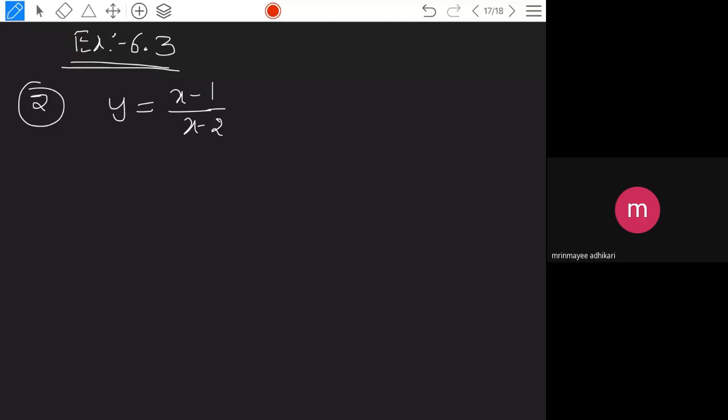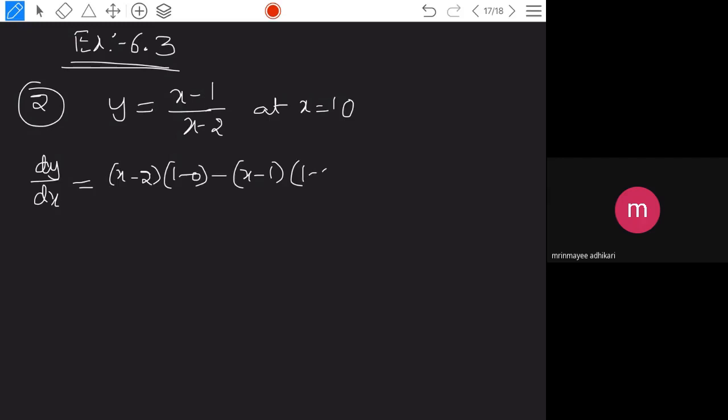For this you need to find the tangent. It is not necessary to draw how this curve will be, but you have to find it at x is equal to 10. So first you find dy by dx. It is the u by v method: x minus 2 into 1 minus 0, minus x minus 1 into 1 minus 0, divided by x minus 2 whole square. This is dy by dx.